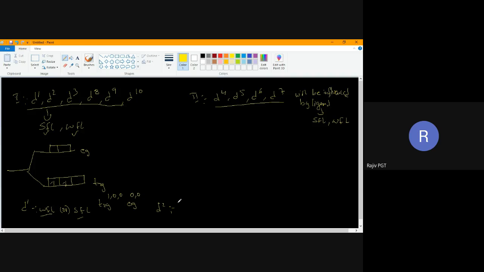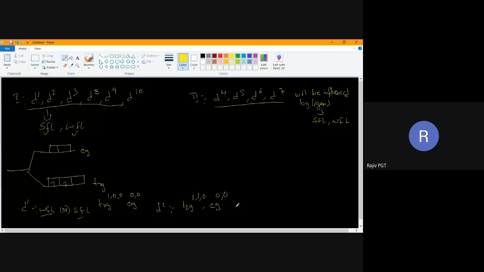So how can we represent the D2 configuration? Can someone answer how we are going to represent it? T2G 1, 1, good. T2G 1, 0. Next one is EG. EG 0, 0. Good. Next.